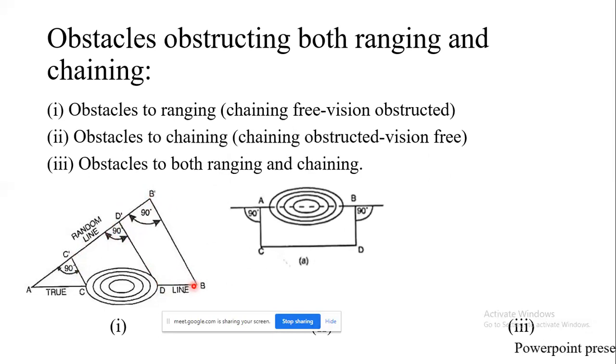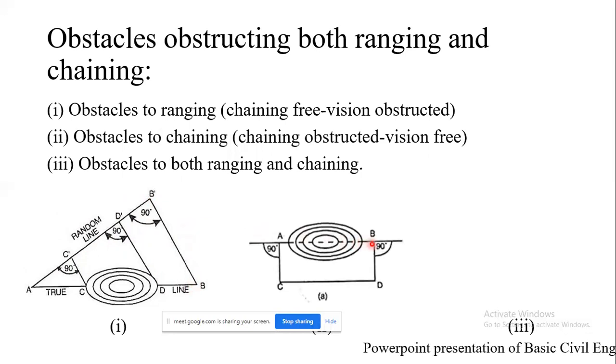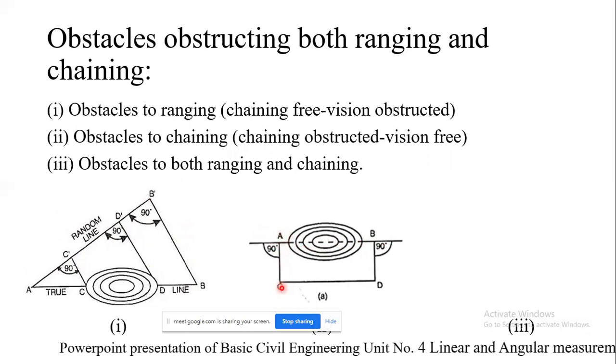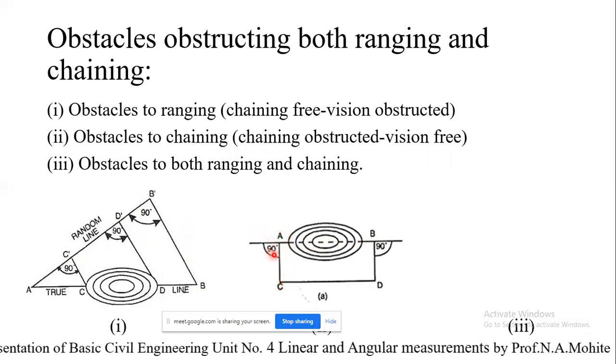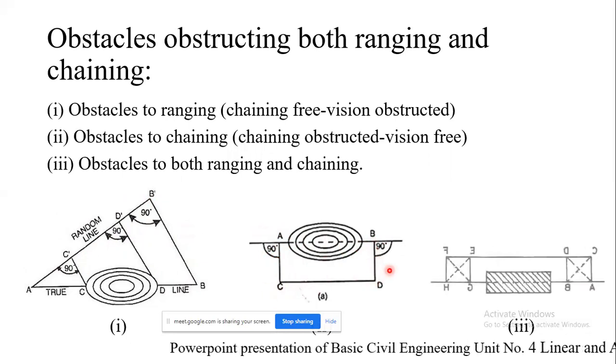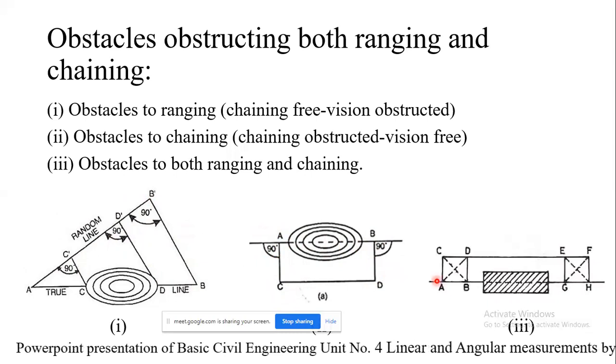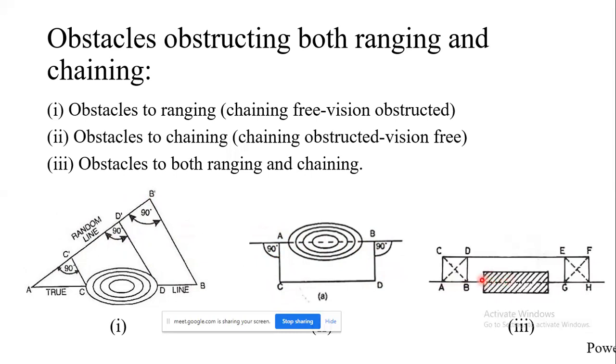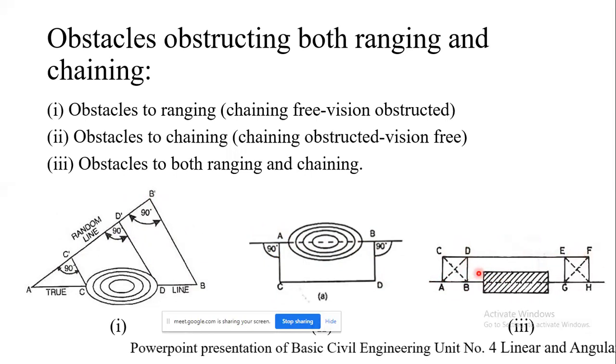Again, in order to do the ranging operation, instead of a point, I can take here exactly by perpendicular offsetting. Again, instead of B, I can take it here and measure this distance. And whenever there is the presence of a building in between the survey line, likewise I can take the perpendicular offsets and measure the distance.